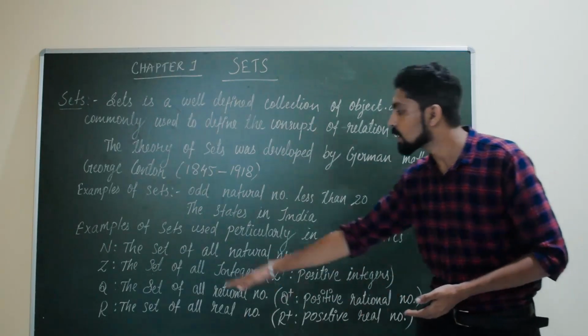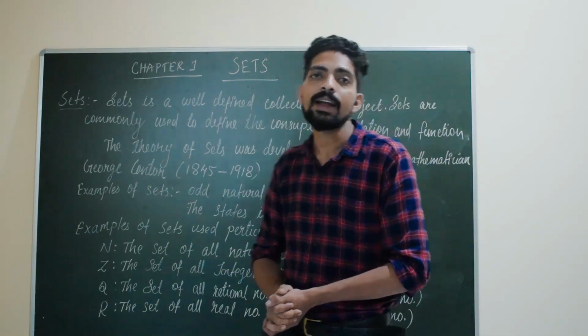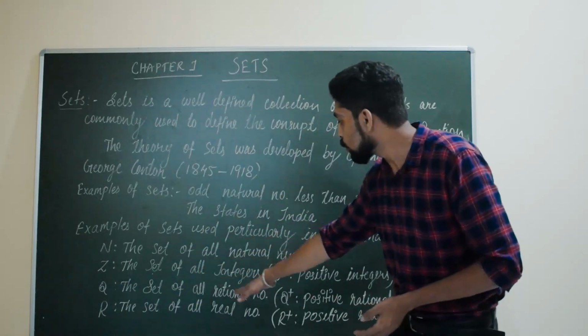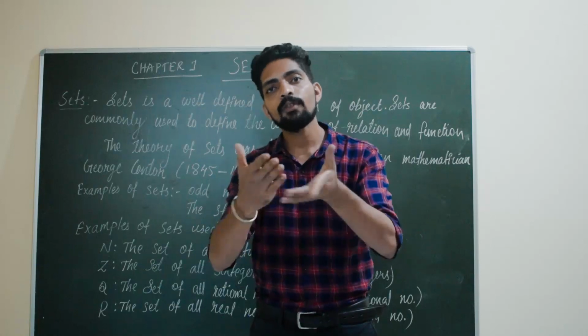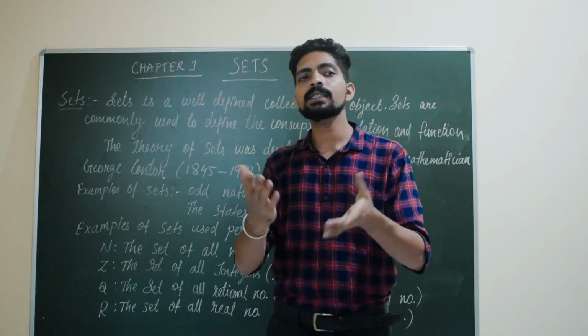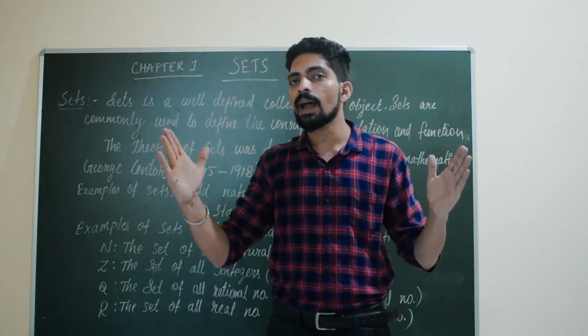The last one is R, the set of all real numbers. You know what real numbers are: all the numbers that can be written on a number line.